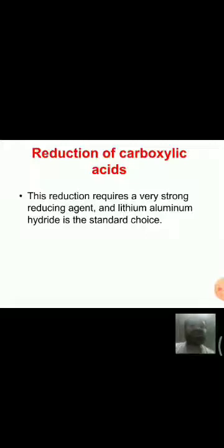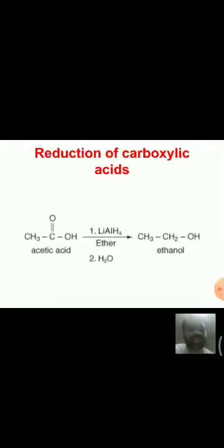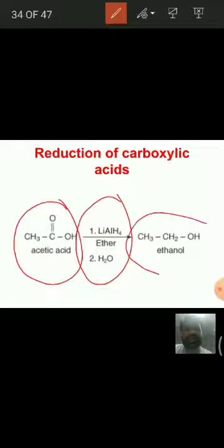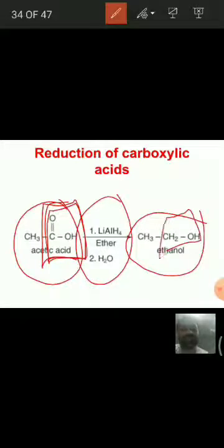It is actually a strong reducing agent. It easily reduces carboxylic acids into alcohols. See here, this is acetic acid. When it is reduced with lithium aluminum hydride, it is converted into alcohol. This COOH group is converted into CH2OH group. Okay, I think it is easy to understand. That means acid is reduced to alcohol.